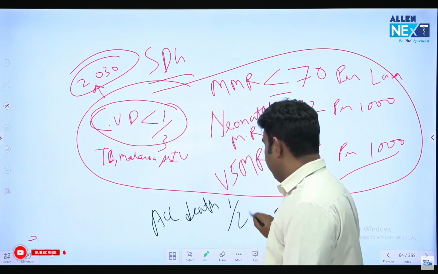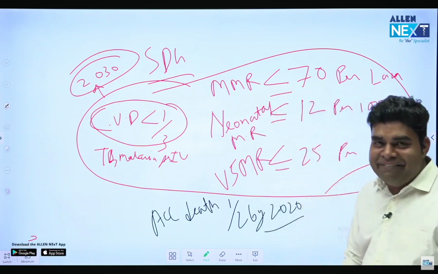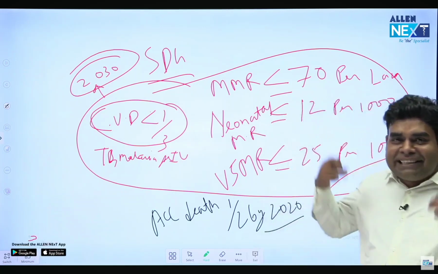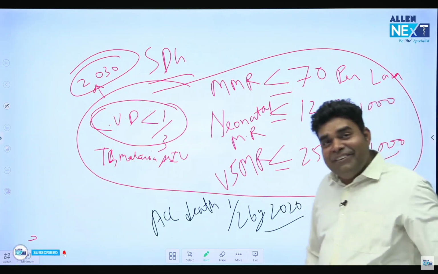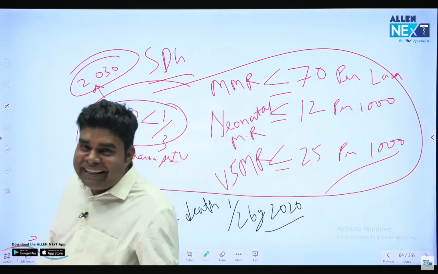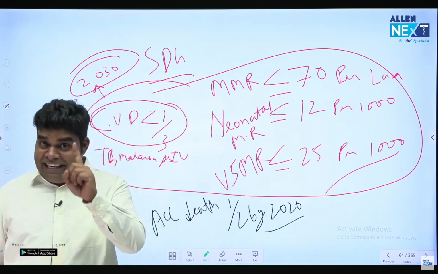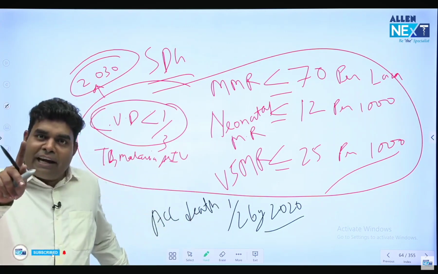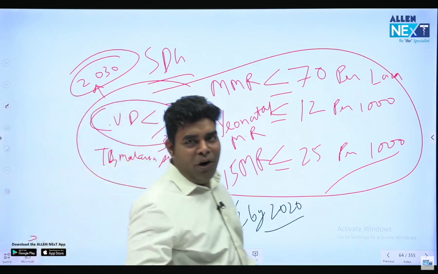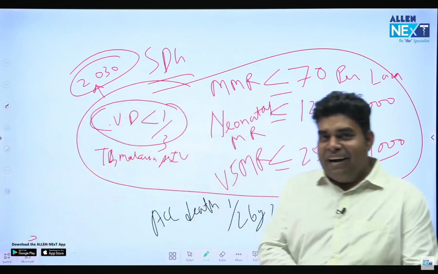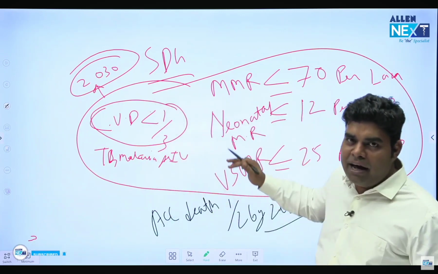Accidental death has to be halved by 2020. And in 2020 Corona came, and actually accidental deaths became half. So then they said, see, we said we would do it, you were saying we were bluffing, and it happened. So remember this as a way. Only one target was achieved, only for 1 month. Accidental death halved. Rest all is just in the air. But remember the 3 numbers: 70, 12, 25. MMR, NMR, under 5 mortality rate.